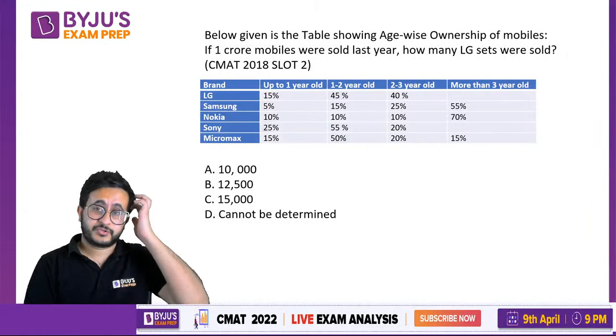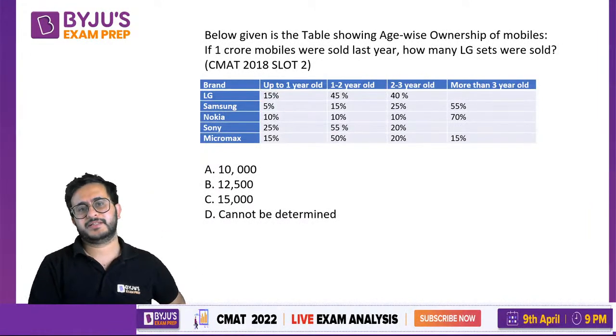Given below is the table showing age-wise ownership of mobiles. If 1 crore mobiles were sold last year, how many LG sets were sold?